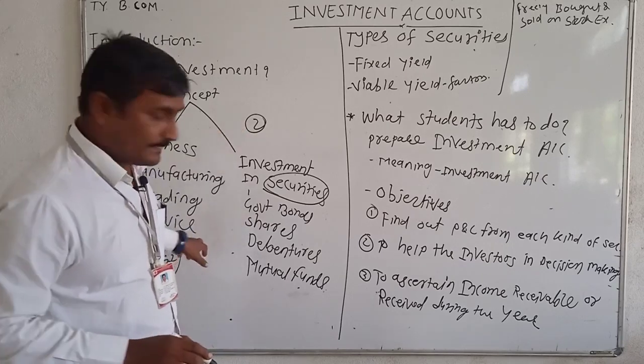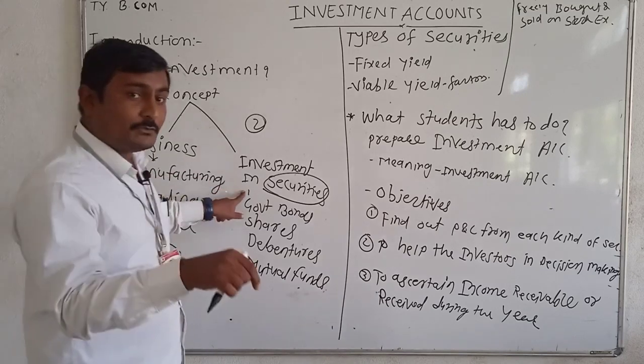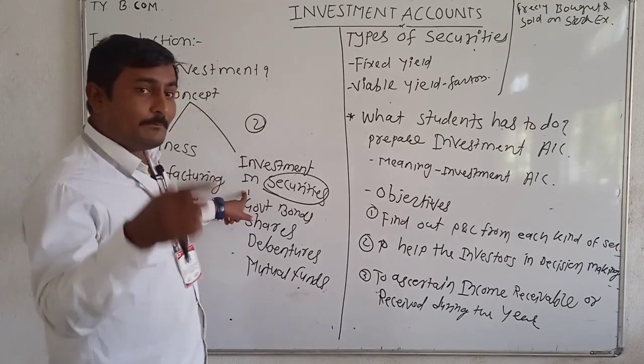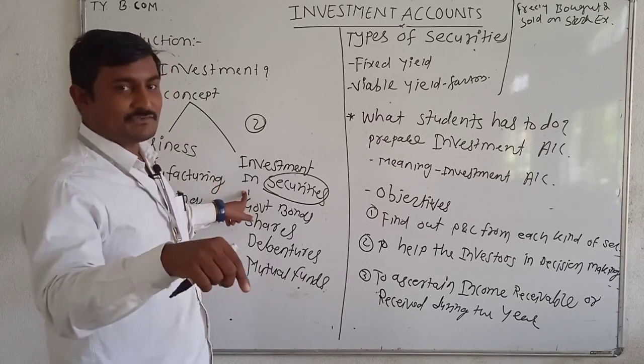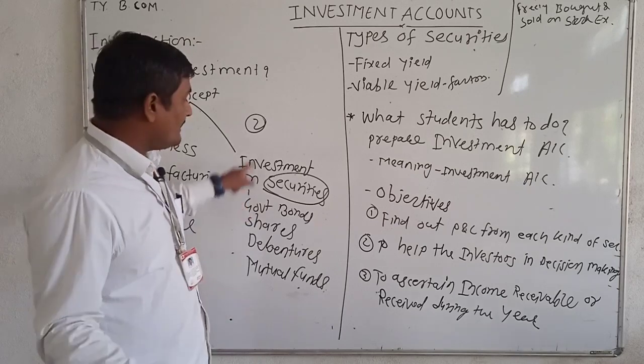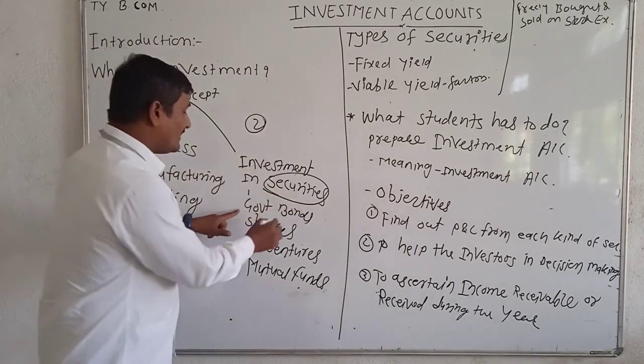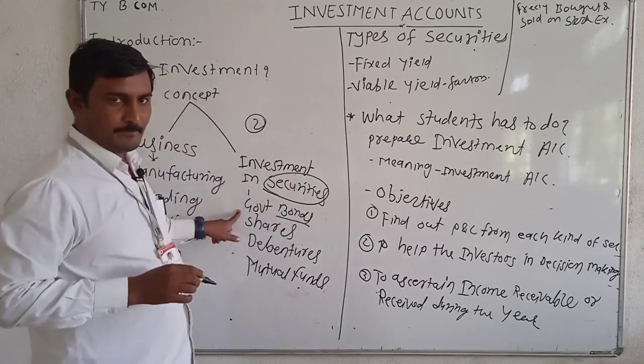Not in a business of your own, but money invested into a business that is already established, already a going concern, and the investors invest into securities like government bonds.